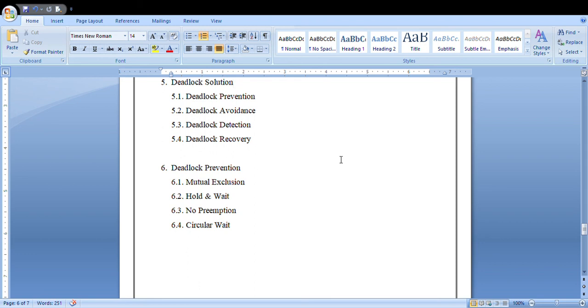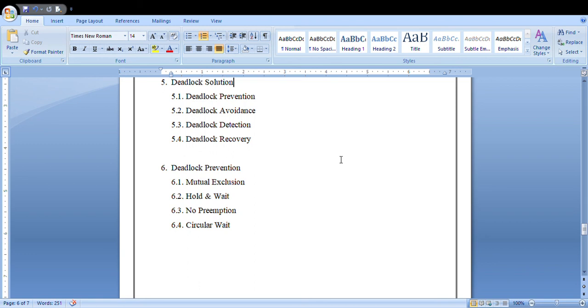And the next one is deadlock avoidance. Deadlock can be avoided by clearly identifying the safe states and unsafe states. In upcoming topics, I will explain what you mean by safe state and what you mean by unsafe state. But for the instance, deadlock can be avoided by clearly identifying the safe states and the unsafe states.